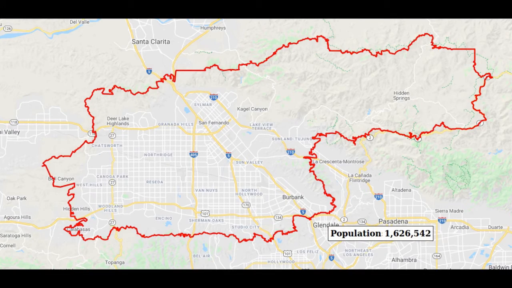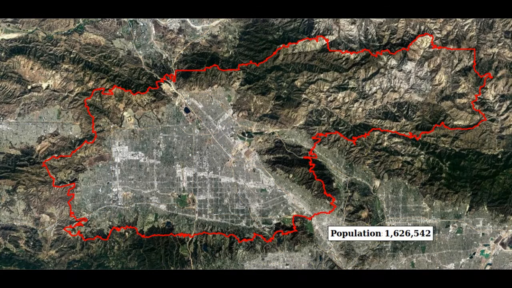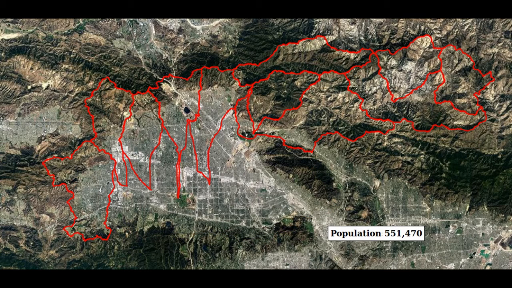The first thing we have to do is identify the smallest watershed which still has enough people in it to make a full district. As an example, I have chosen the San Fernando Valley in Southern California. This region in red contains around 1.6 million people, and our target is 702,905 people. All the smaller watersheds within this watershed have fewer people, so this is the first place we start.